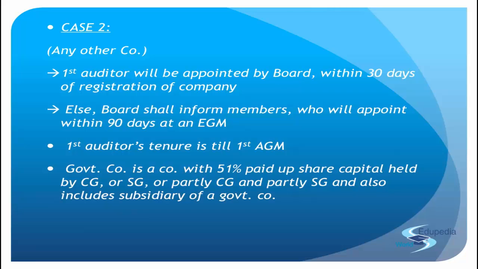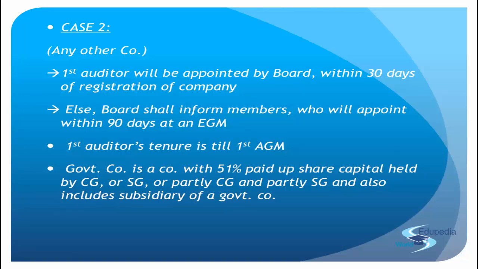And in the definition you find that a government company is a company that is fully owned by the central government, or fully owned by one or more state governments, or partly by central and partly by state, right? Or, when I say owned, it is that the majority of shares are with them. More than 51% of the shares are with them. And the other 49% is held by either one individual or 10 individuals or 40 individuals. They don't care. Getting the point? So this is all about section 139 subsections 6 and 7 and how we appoint the first auditor.